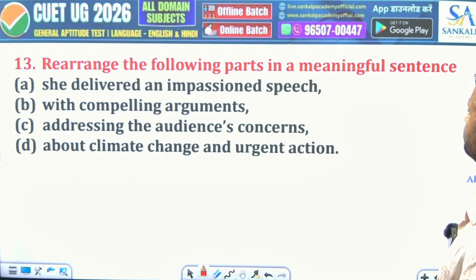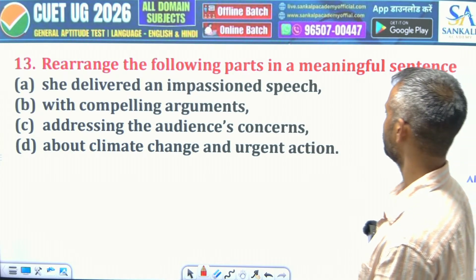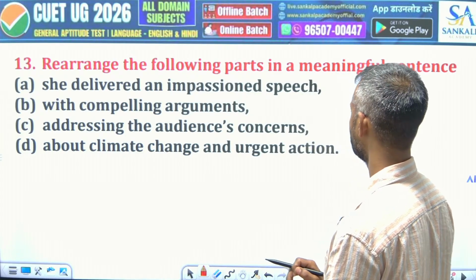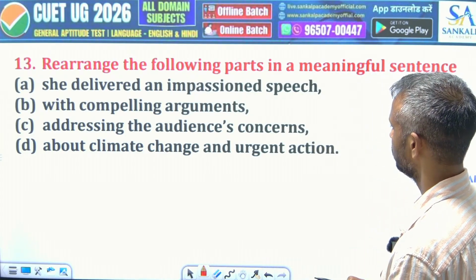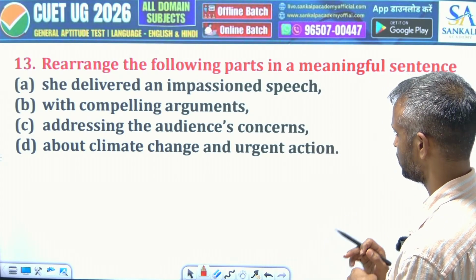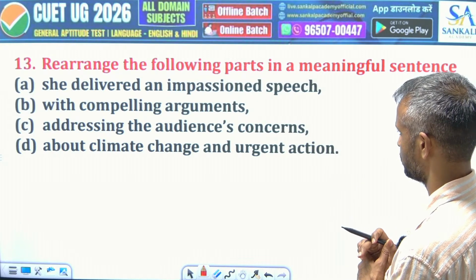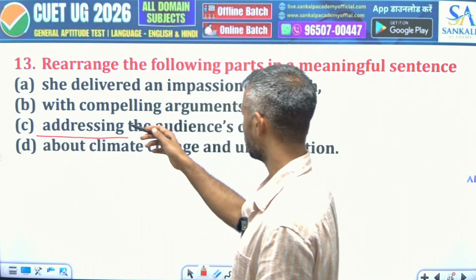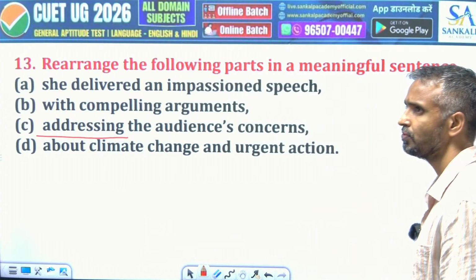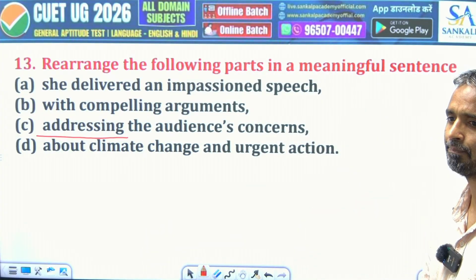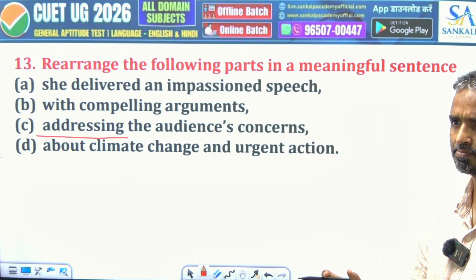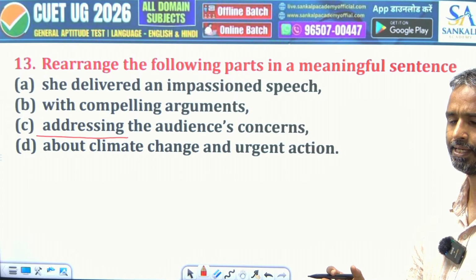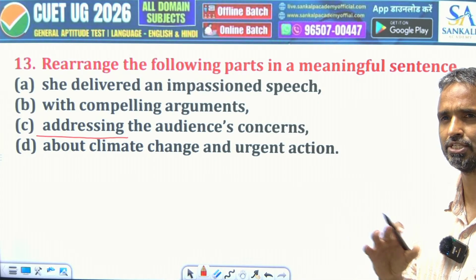She delivered an impassioned speech with compelling arguments, addressing the audience's concerns about climate change and urgent actions. With compelling arguments, she delivered an impassioned speech. Addressing. This ing form is also interesting. We need to talk about these connectors also. We use the ing form when two actions are happening at the same time, and the bigger action we use in ing form.